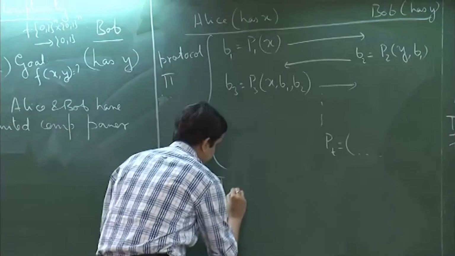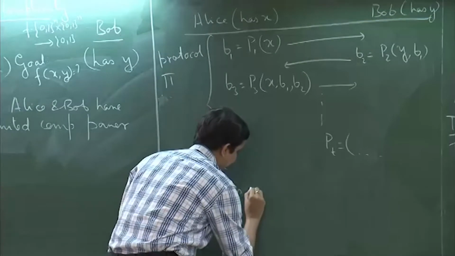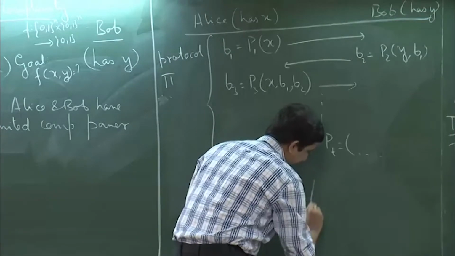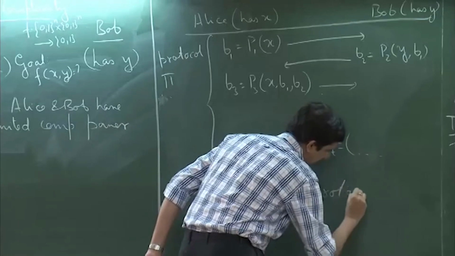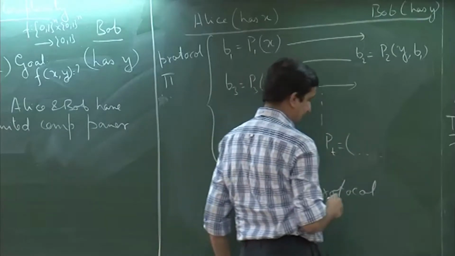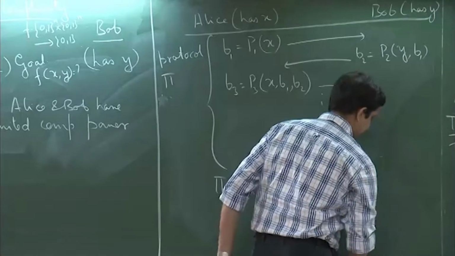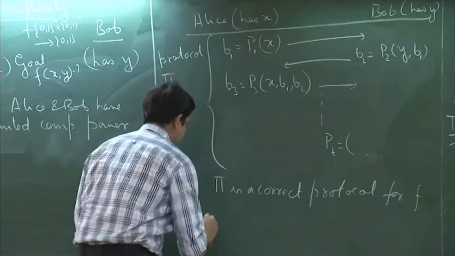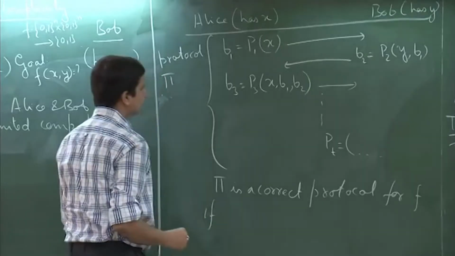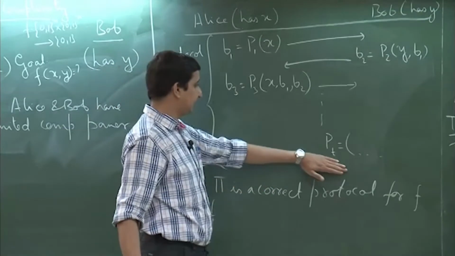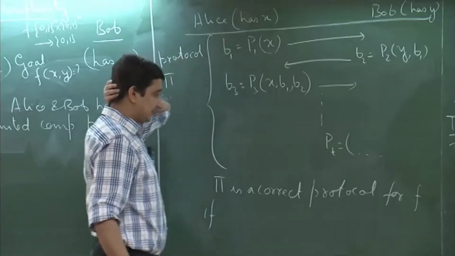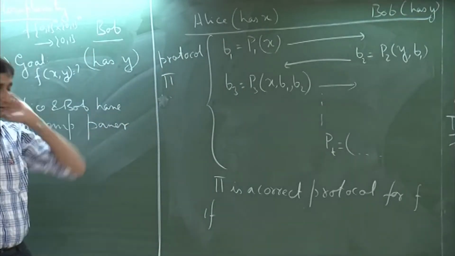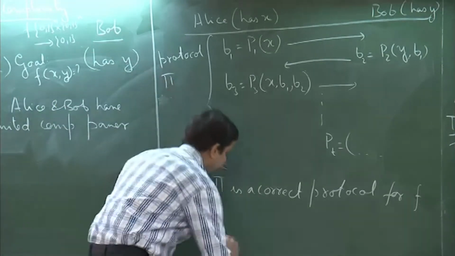So, we say that pi is a correct protocol for the function if the last bit that whoever it is communicates, whether it is Alice or Bob, is equal to the value of whatever the function intended to compute.